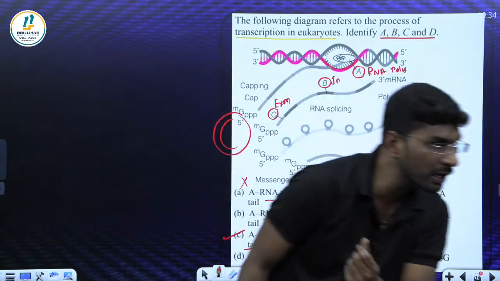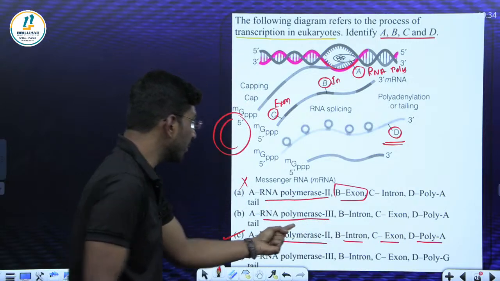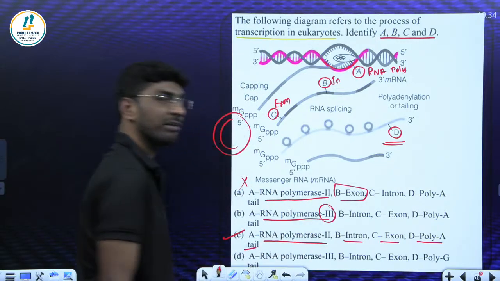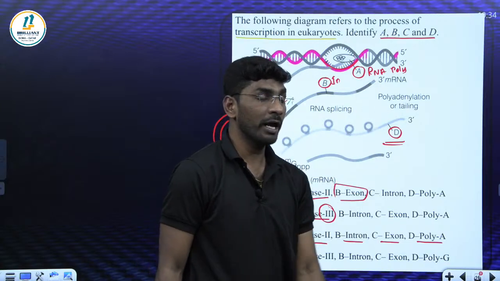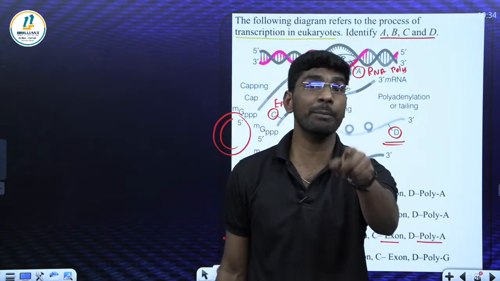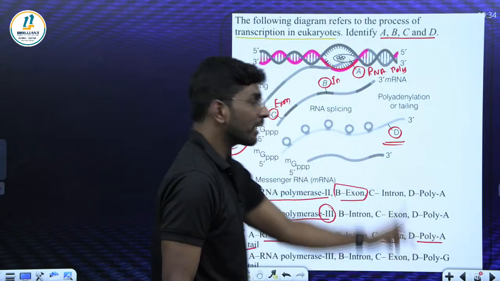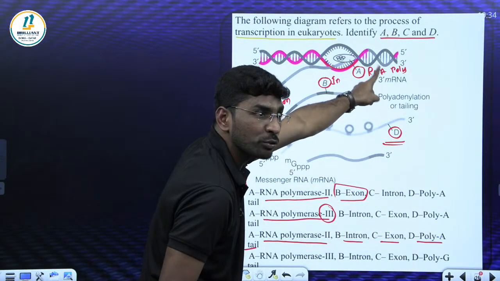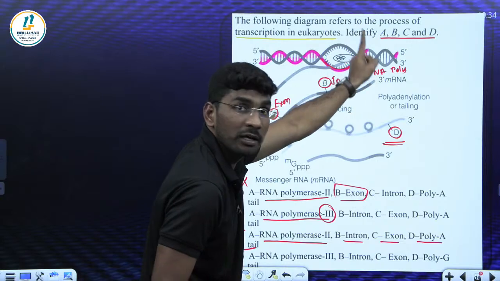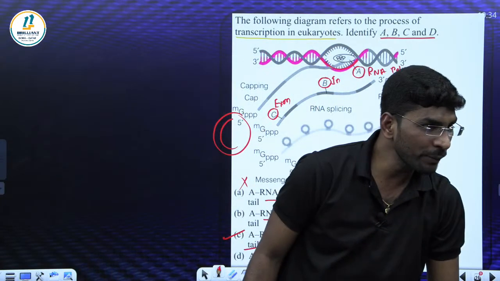How many of you gave C as the answer? No. Reem, look here. How did it become B? There RNA polymerase 3 is given for A. RNA polymerase 3 is not for mRNA production. mRNA synthesis is RNA polymerase 2, right? They are giving here that it is mRNA production. That means this must be RNA polymerase 2. So the correct answer is option C. Clear? You got my point?